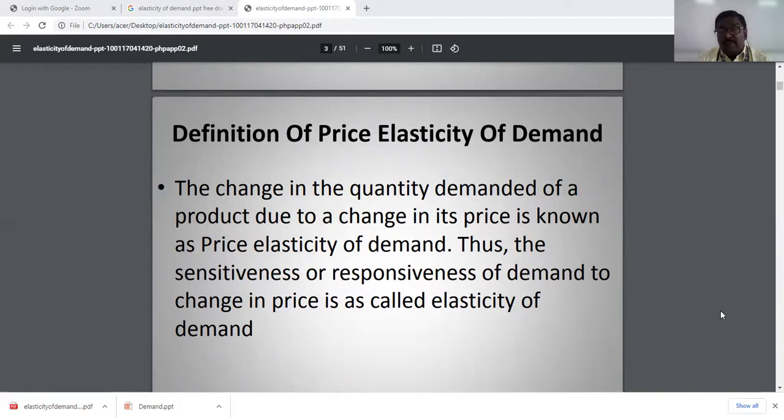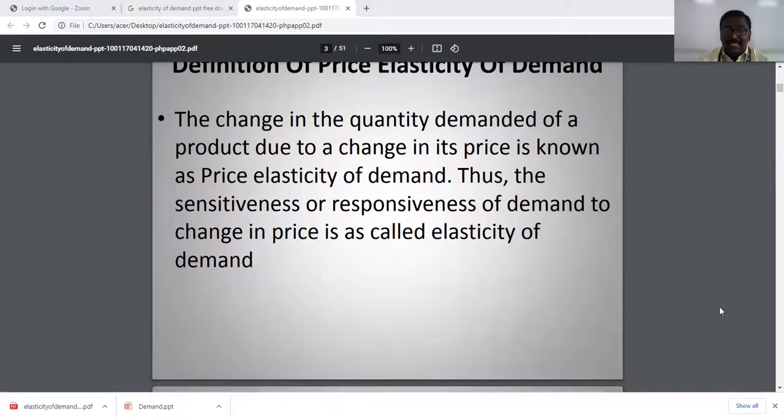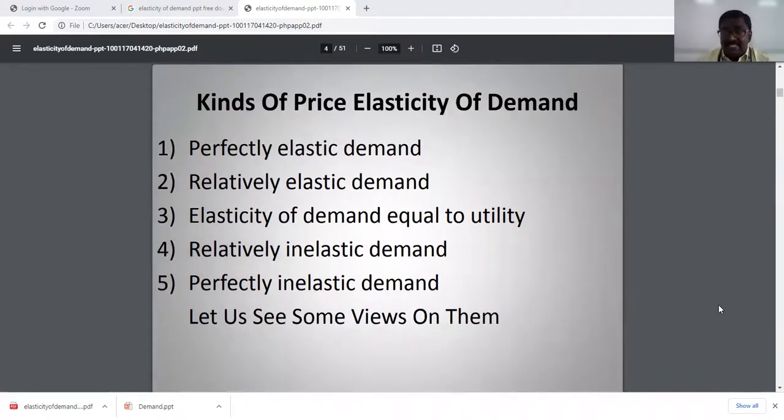The formula is EP, elasticity of price, equals percentage change in quantity demanded divided by percentage change in price. This will help us understand the different kinds of elasticity of demand: perfectly elastic demand, relatively elastic demand, elasticity of demand equal to 1, relatively inelastic demand, and perfectly inelastic.